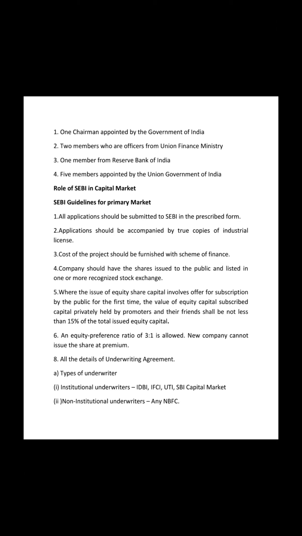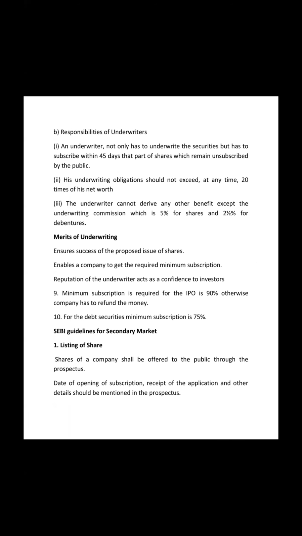Then you have seen that there are various types of underwriting services which are provided. The underwriting institutions are given various types of responsibilities. Whenever an underwriter not only has to underwrite the security but has to subscribe within 45 days.